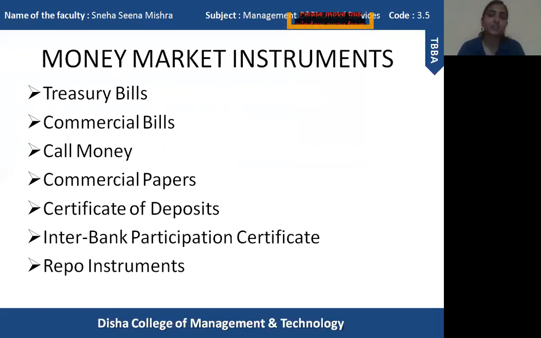In the next session, I am going to explain the rules and regulation guidelines attached to commercial papers, and I am also going to discuss certificates of deposit. So that's it for today. In the next session, I am going to discuss other two or three money market instruments. Okay, then thank you.